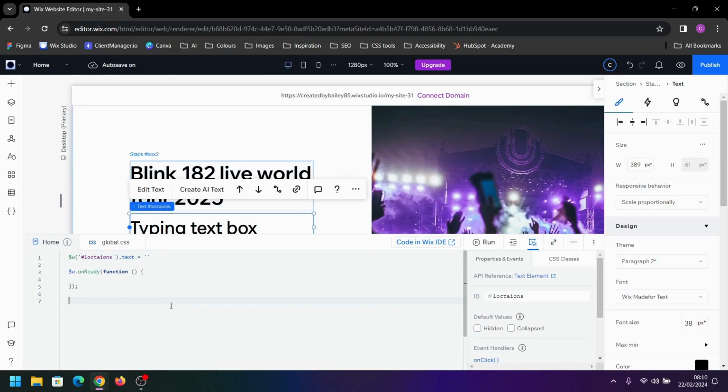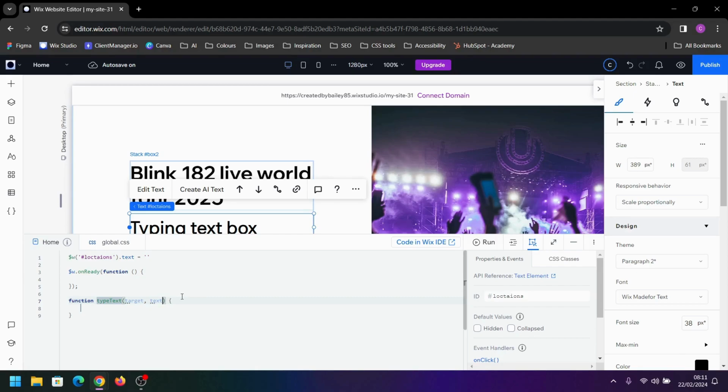Next, underneath the onReady function, we're going to create a function, and we're going to call that function typeText, and this function is going to take in 2 parameters. First parameter is going to be the target, which will be our locations text box, and then it's going to take in an array.